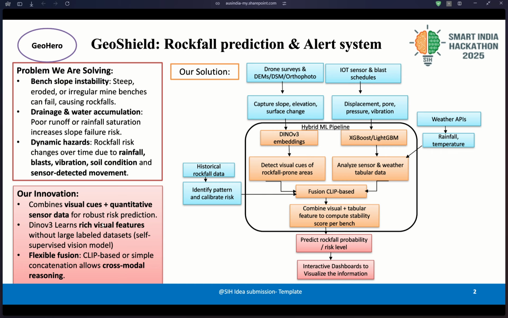DINOv3 is a state-of-the-art model in computer vision, and it is a self-supervised learner. So we don't need a large dataset to train our model. We can give it some references, and it will learn automatically from them.